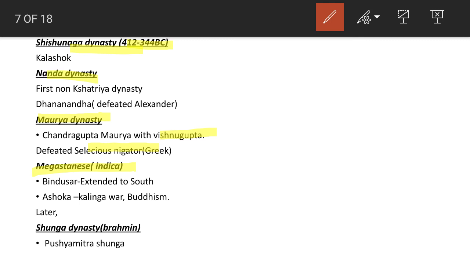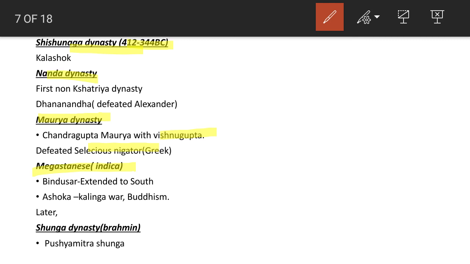So, we should focus on the names of these dynasties and also the most important rulers, and the famous personalities like Megasthenes, his book, etc. After Chandragupta Maurya, his son Bindusara came into power. He extended the Maurya dynasty to the south also. Then later Ashoka came.